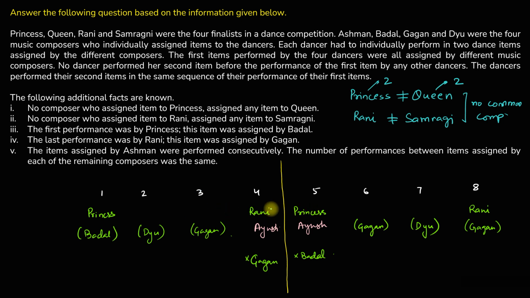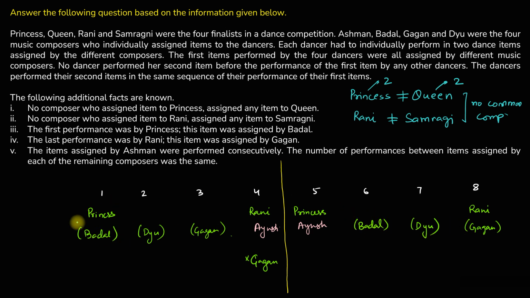So Princess is assigned dances by Badal and Ayush. So if Princess is assigned dances by Badal and Ayush, that means Queen cannot be assigned items by Badal or Ayush, right? So sorry, I made a mistake. This should have been Badal and not Gagan. Gagan is already done, right? So this should be Badal.